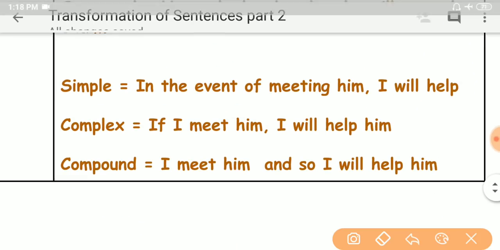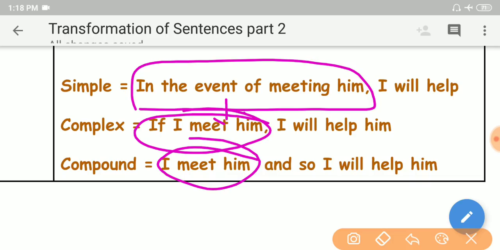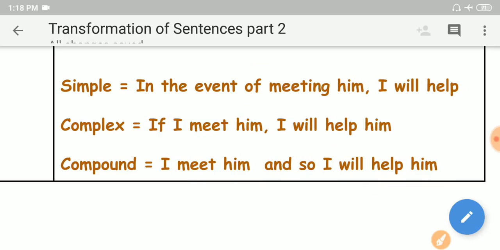Like this. "In the event of meeting him" is the phrase. This is not a clause. So next, expanding this to a clause, my dear friends. In the event of meeting him, if I meet him, I will help him. So again, expanding a dependent clause to an independent clause, we can get a compound sentence, my dear friends. I meet him and so I will help him.